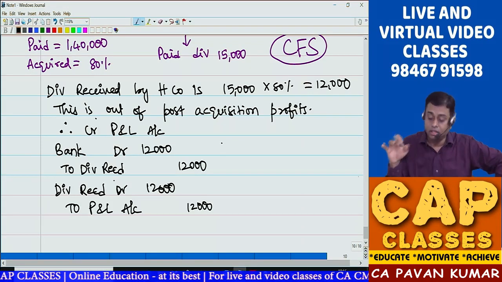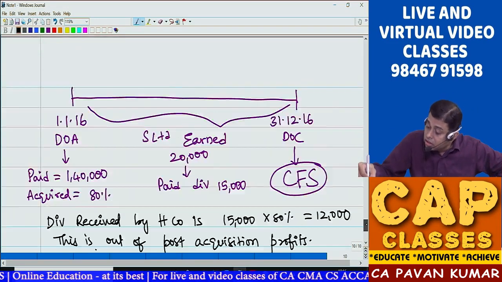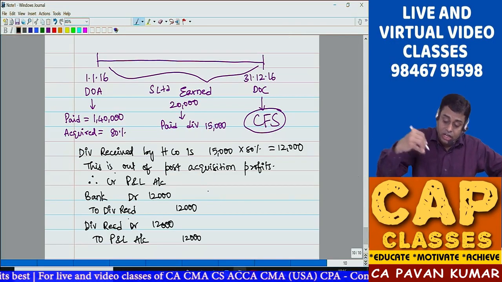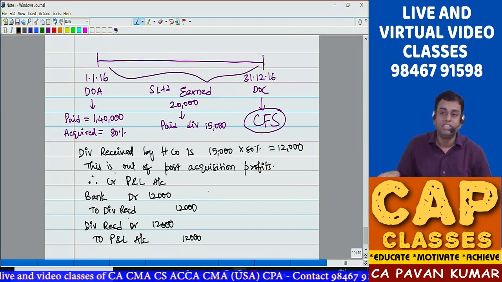This is the accounting. So my dear friends, do you understand this diagram? Do you understand this analysis? Do you understand this accounting treatment? Isn't this simple?